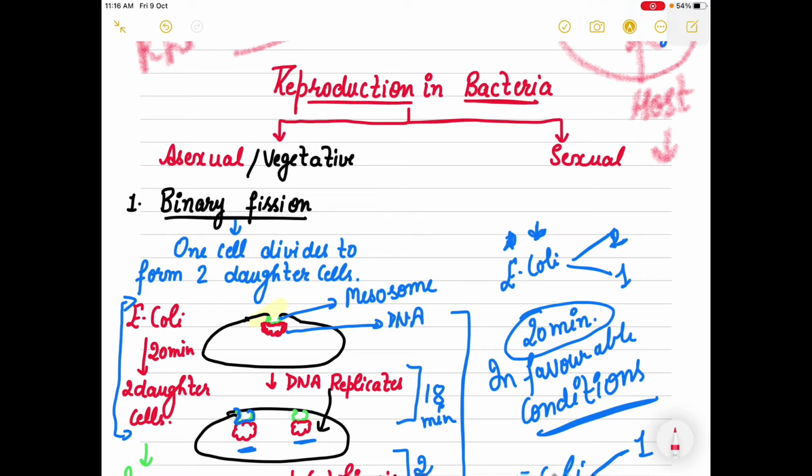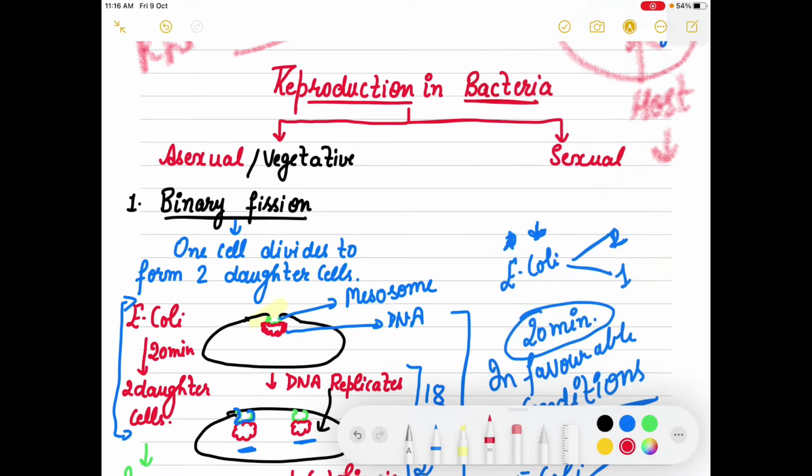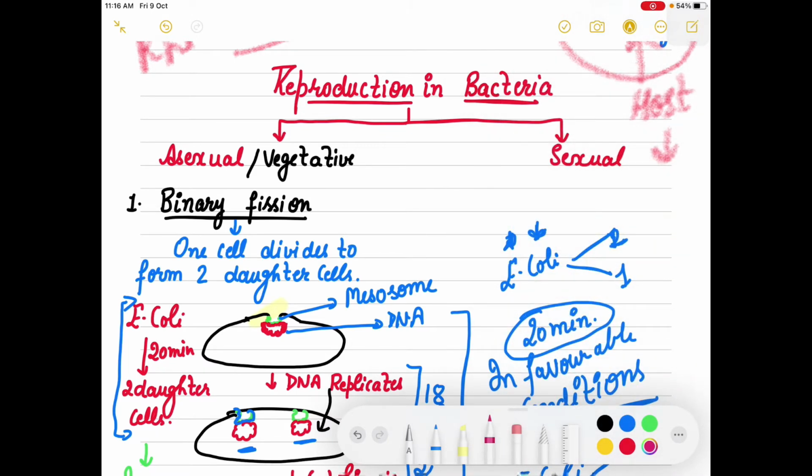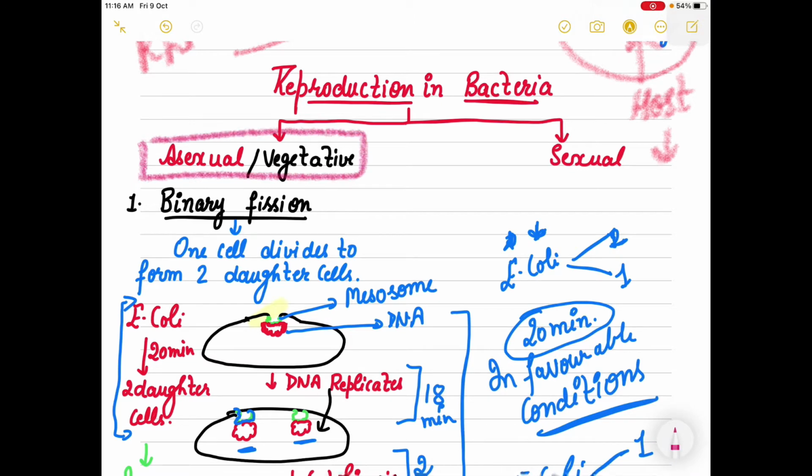When we say reproduction in bacteria, the major reproduction they do is through binary fission, right? Majorly we know that it is through binary fission, and this is the asexual mode of reproduction, and that is known as the vegetative also. The second elementary mode is sexual. But first let's concentrate on binary fission.